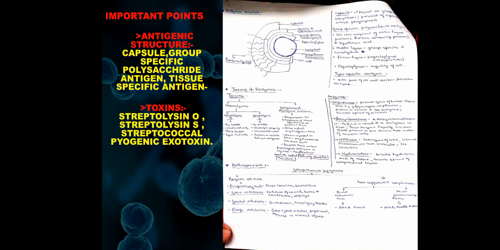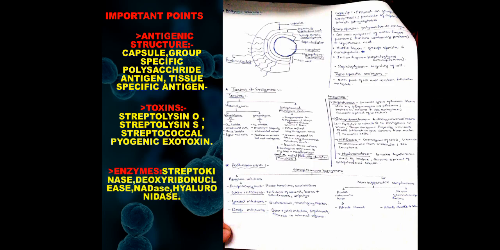Some important points of the toxins: they are divided into two, hemolysin and streptococcal pyogenic exotoxin. Under hemolysin, there are streptolysin O and streptolysin S. There are four types of enzymes: streptokinase, deoxyribonuclease, NADase, and hyaluronidase. The pathogenesis includes pyogenic infections and non-suppurative complications, under which the pyogenic has different types of infections, and non-suppurative includes acute glomerulonephritis and acute rheumatic fever.